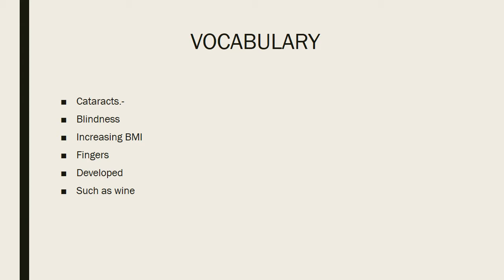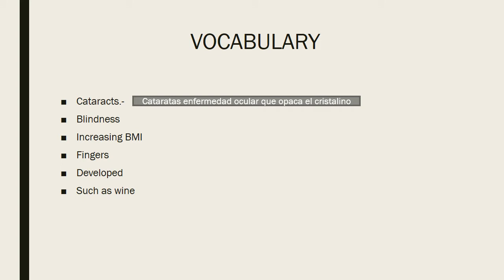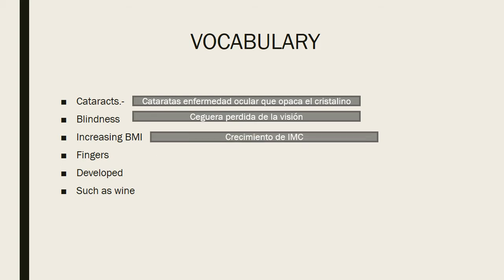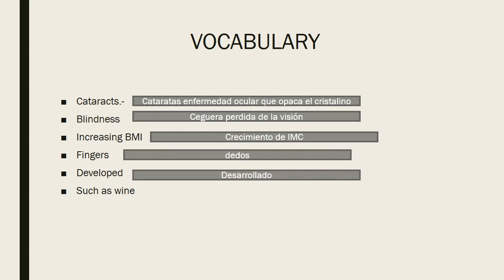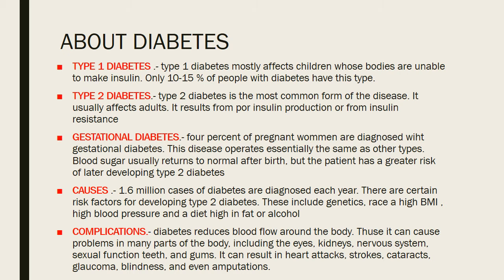Vocabulario: cataracts. Cataratas, enfermedad ocular que ocupa el cristalino. Blindness, ceguera o pérdida de la visión. Increasing BMI, crecimiento del índice de masa corporal. Fingers, dedos. Develop, desarrollado. Juice and wine, como el vino. About diabetes.